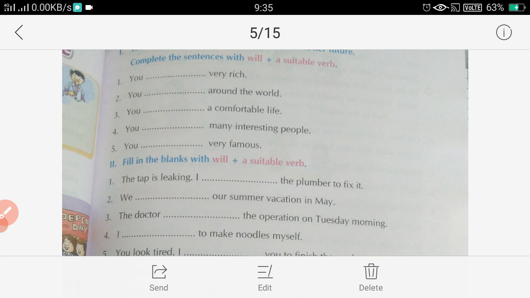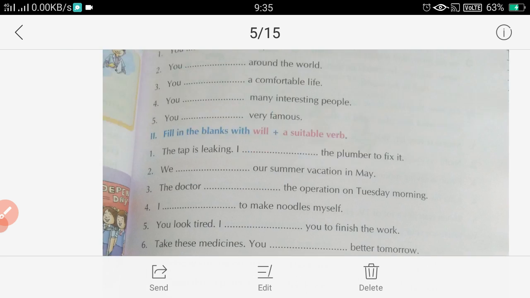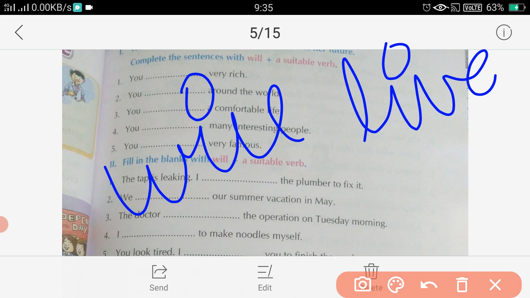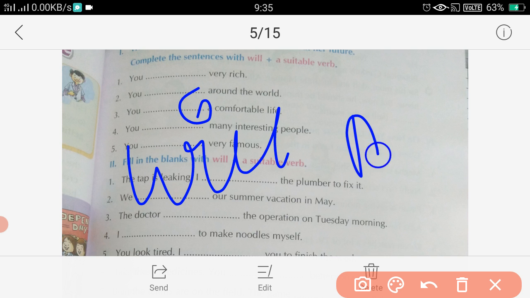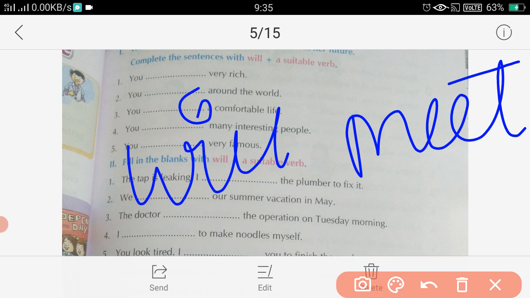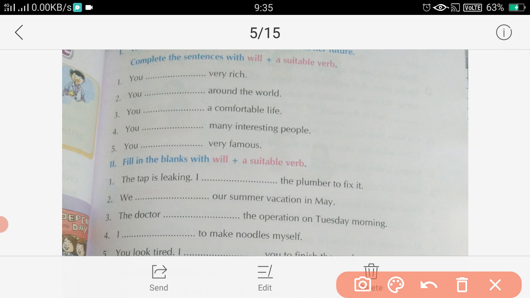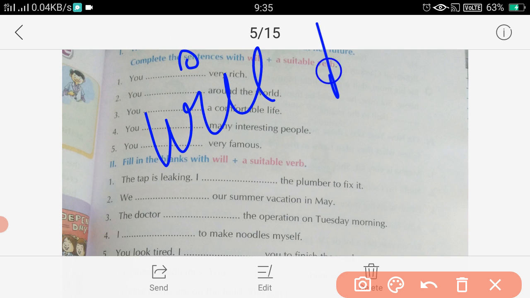So here it is going to happen in future. So what will happen? We will add the helping verb will here. You will meet many interesting people. Next, you dash very famous. Maybe in future she can become very famous. So we can write here you will be. You will be very famous.